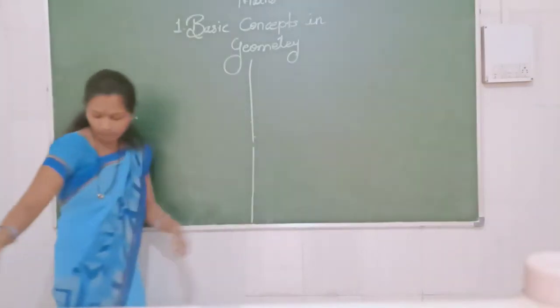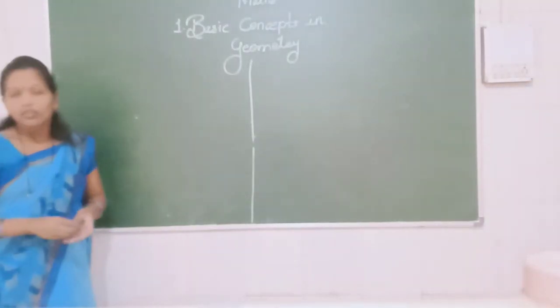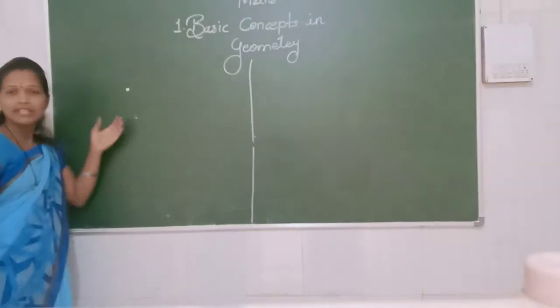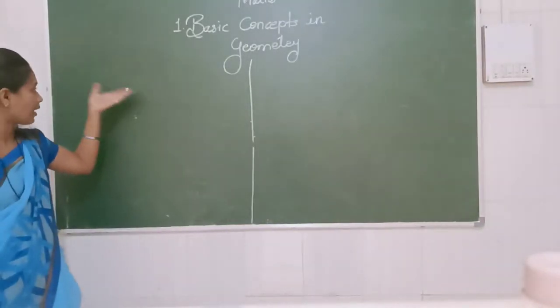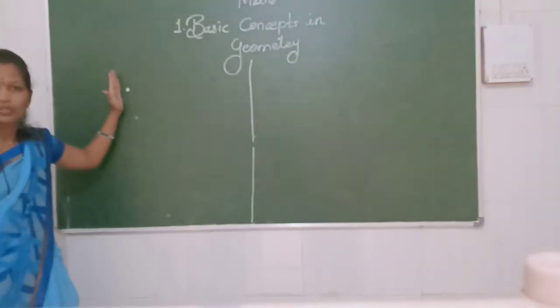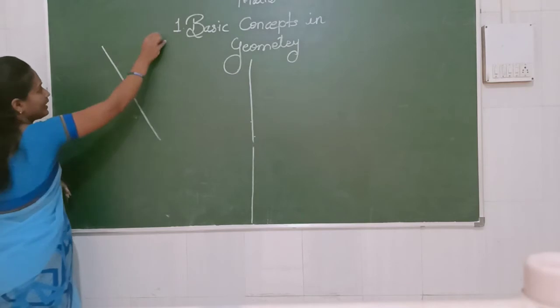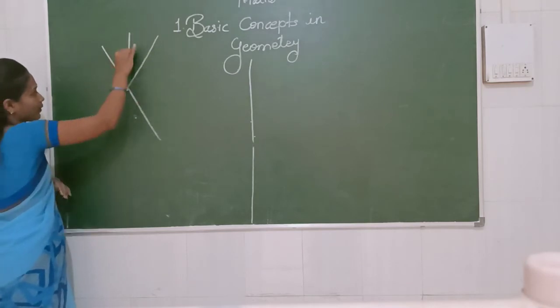Given in your textbook, page number 2. What is the meaning of this? All of you easily recognize this. This is called a dot. And if you observe, this is a dot, this is a point. So from one point, we can easily draw innumerable lines.